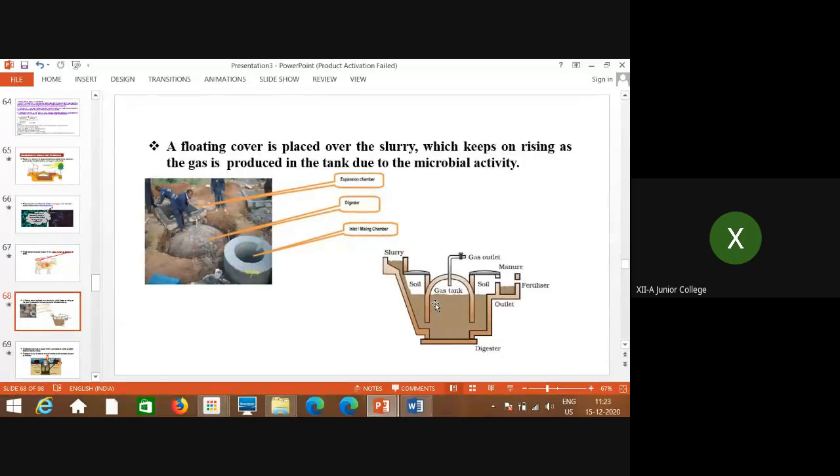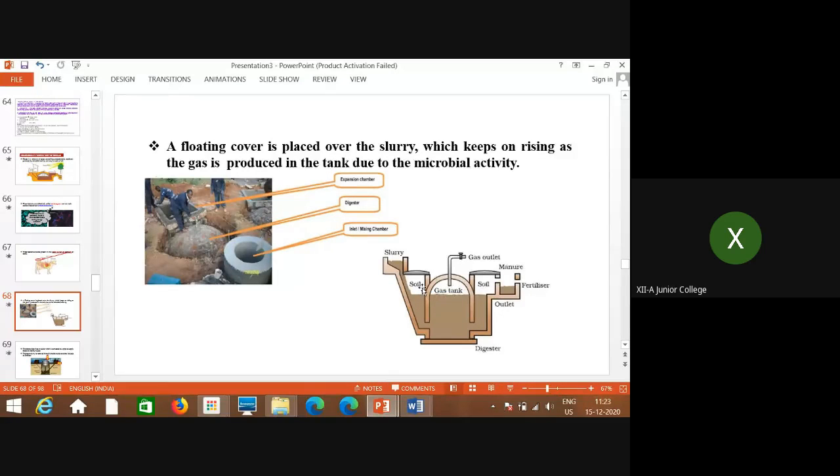This is again one more diagram to show the different parts, how it is made. This is the digester, and this is the floating cover generally, because the gas which is produced is stored, and then through this tap the gas is removed. Here in this diagram you can see the digester and the gas tank.